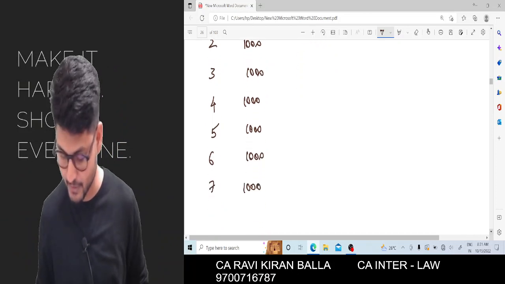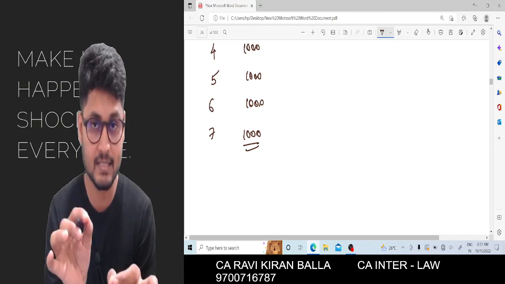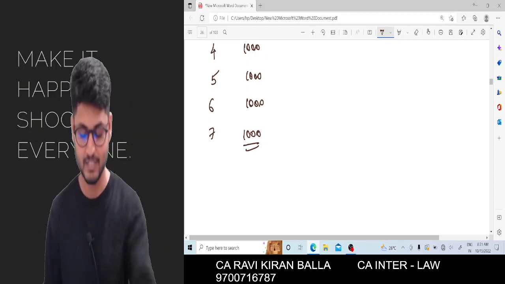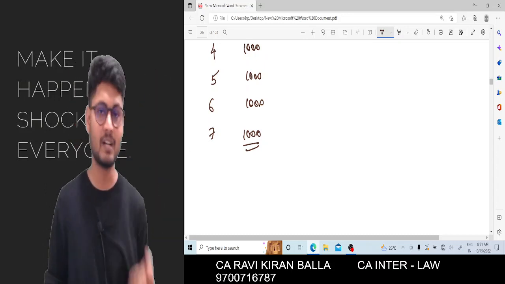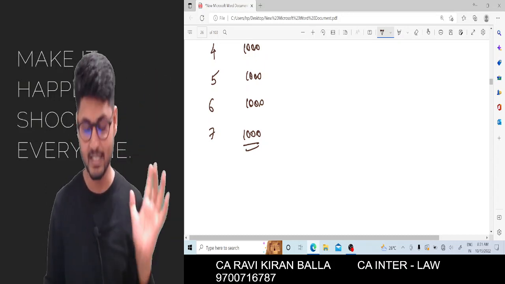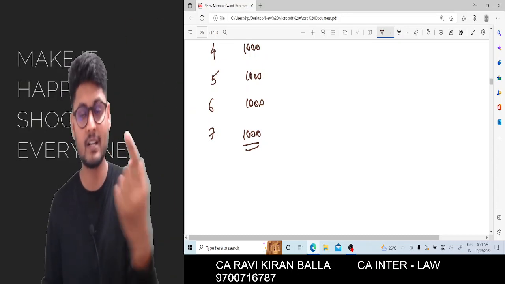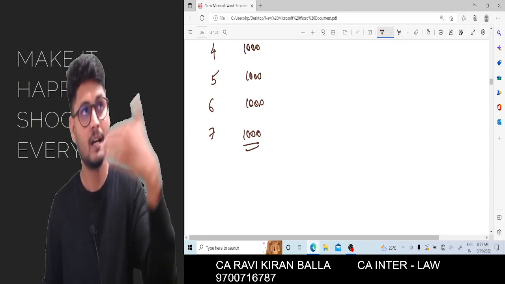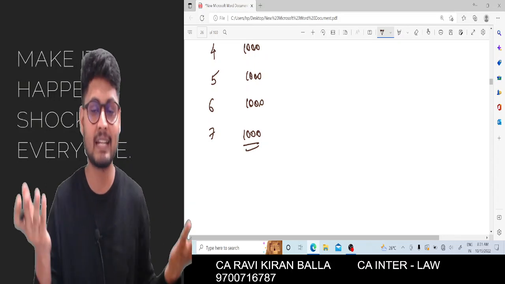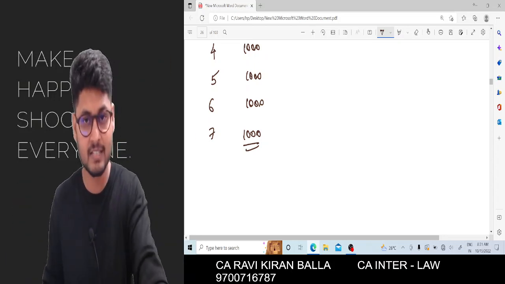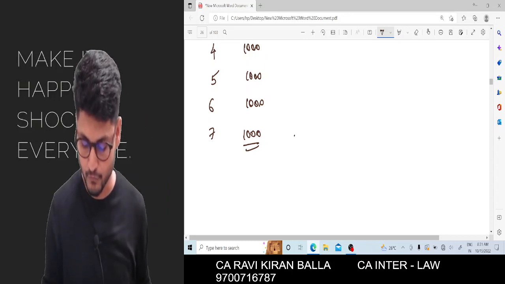Now let us try to understand one thing. In the 7th year, last day, if you deposit 1000 rupees, what will be the value of that 1000 rupees on the day itself? What is the factor with which we need to multiply? If you deposit 1 rupee on the 7th year last day, the value at the end of the 7th year will be 1 rupee only. There won't be any compounding factor at all, because you invested and you are checking on the same day. So the compounding factor for the last year will be 1.